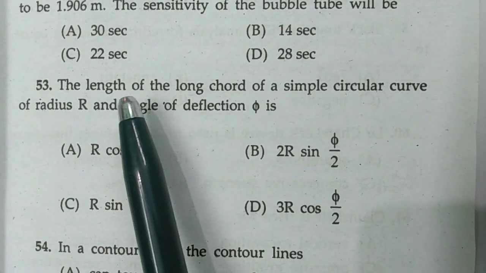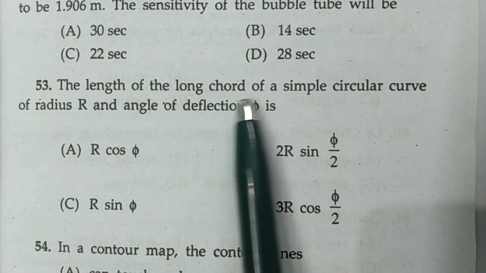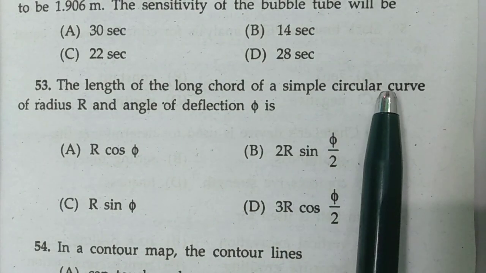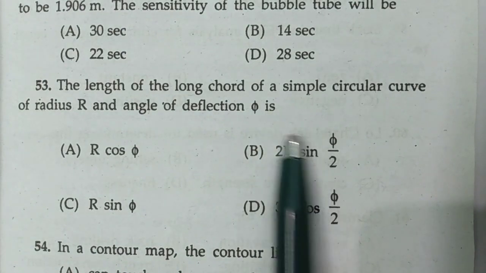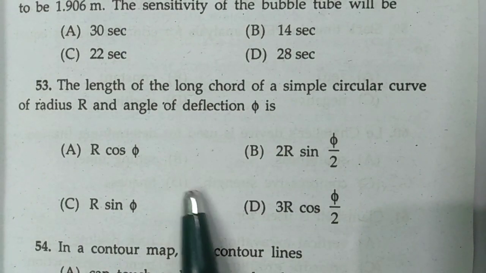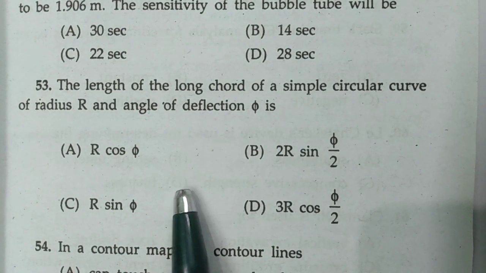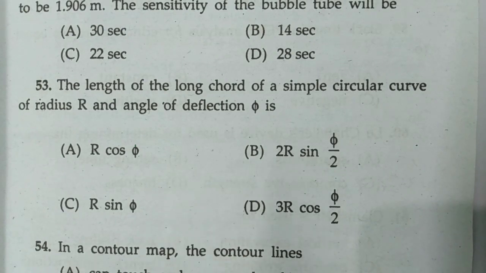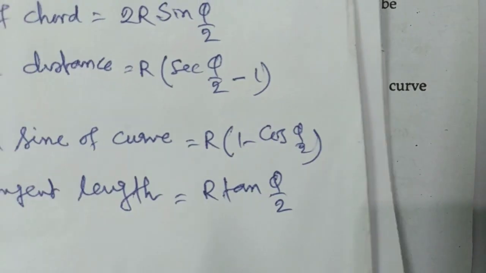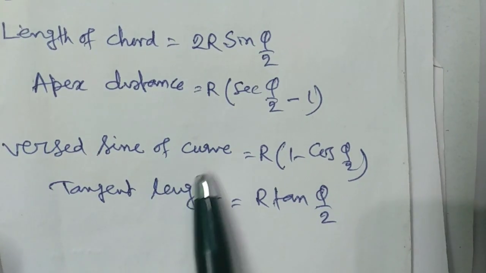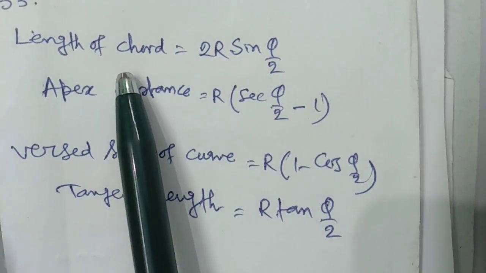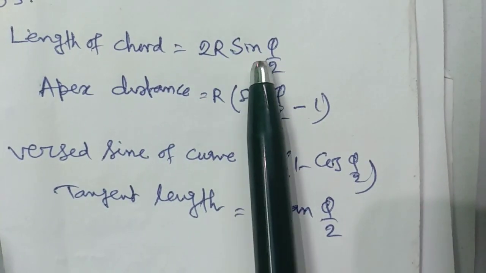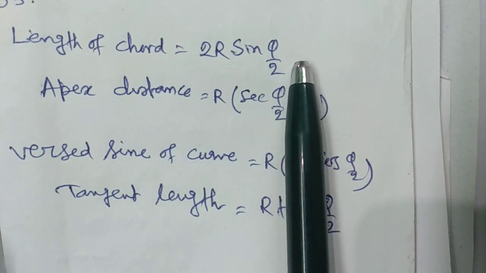Now question number 53. The length of long chord of a simple circular curve of radius r and angle of deflection phi is, and these are the answer. Okay, now you please remember what I am telling you, because this is very important and this generally comes in any exam. Length of chord equals 2r sin phi by 2.